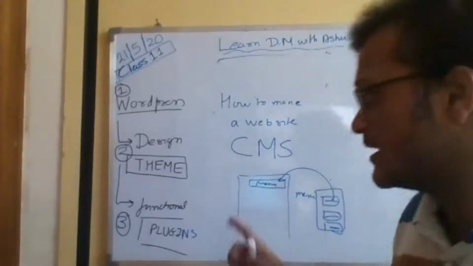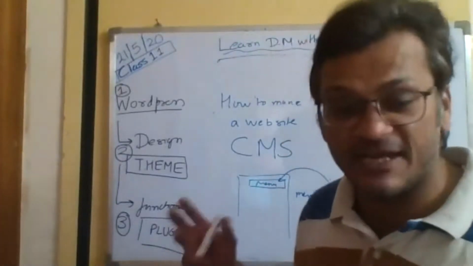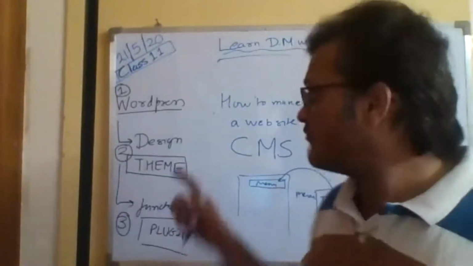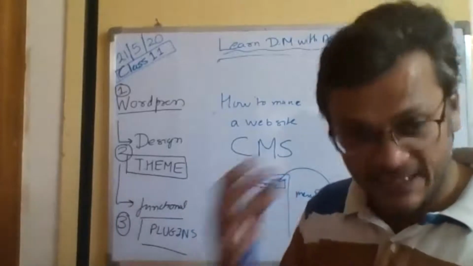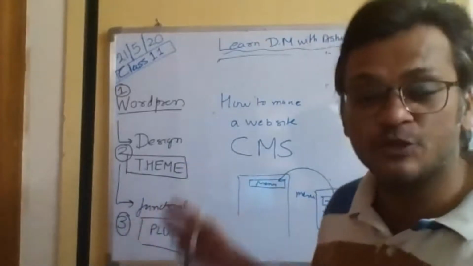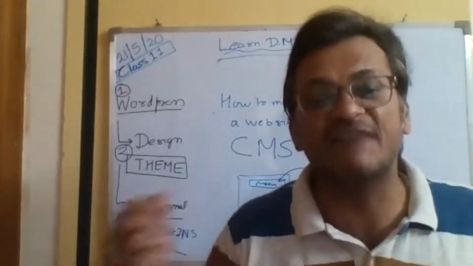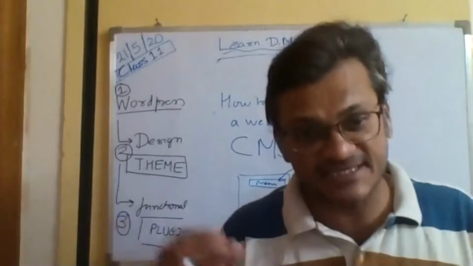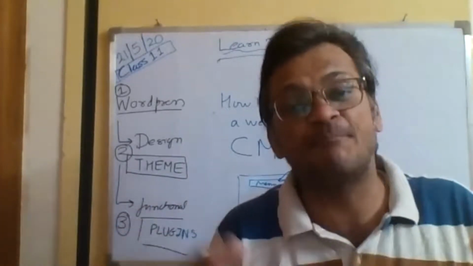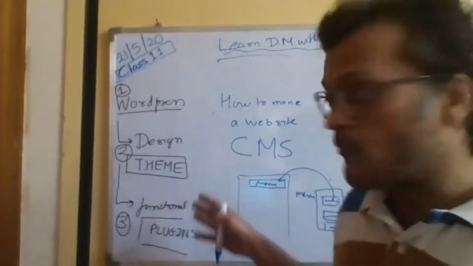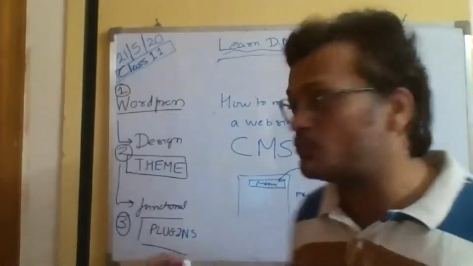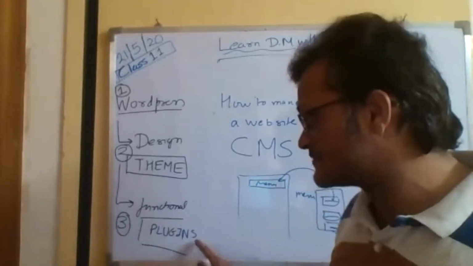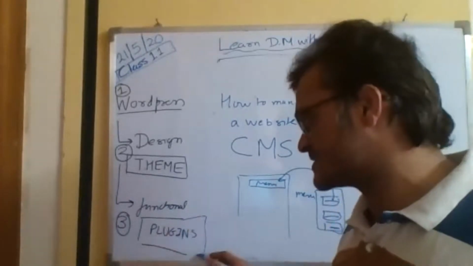Today we have to talk about a very important aspect of WordPress, which is the functionality. For design, we learned how to edit a page using the theme. We used the default theme. A theme is like clothes for your website. Everything is a template. The design of the template is the theme part mainly, but design is not good enough. You need to put in a lot of functionality in the website. That functionality comes through things which are called plugins.